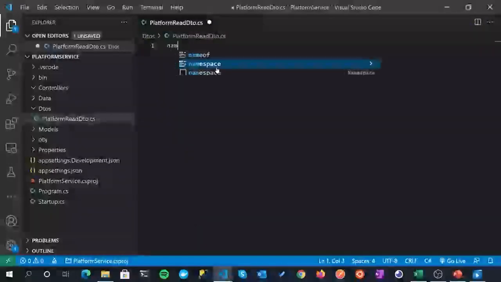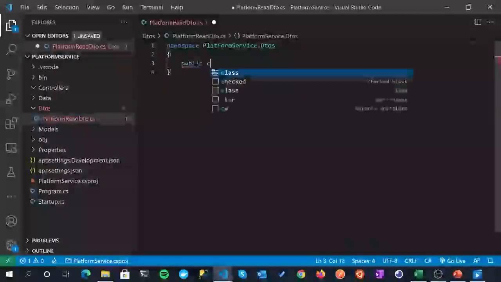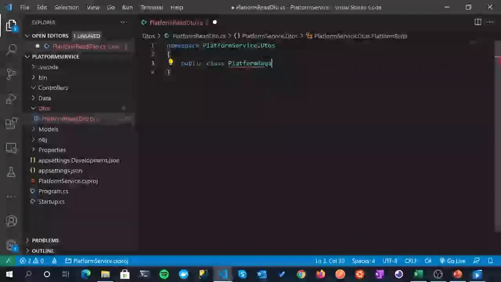The other scenario is going to be when somebody wants to create a platform using our service. We're going to provide a view of the data that we expect to be given in that scenario, and it's going to be very slightly different, okay? And that's where the real power of DTOs come in. Anyway, let's get on with this one first. So namespace, platform service, DTOs, and it's just a public class called platform read DTO. It's a very, very simple class.